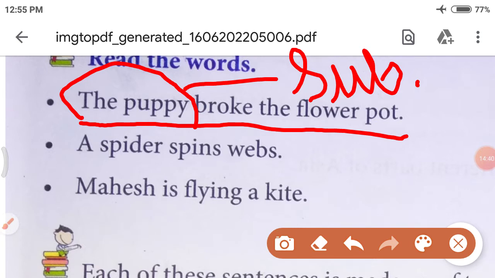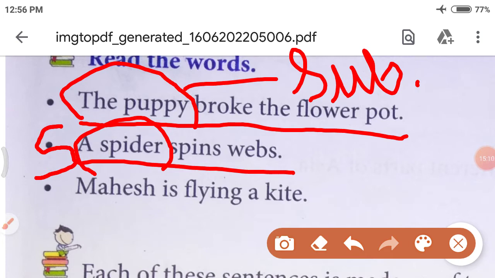Let's see the next sentence. A spider spins webs. So in this sentence, who spins the web? Spider. An insect. Any insect, animal, person or thing that is doing the action is called a subject. So here who is doing the action? Spider. So who is the subject? Spider. We will write S for the subject. Okay. Last sentence. Mahesh is flying a kite. In this sentence, who is doing the action?